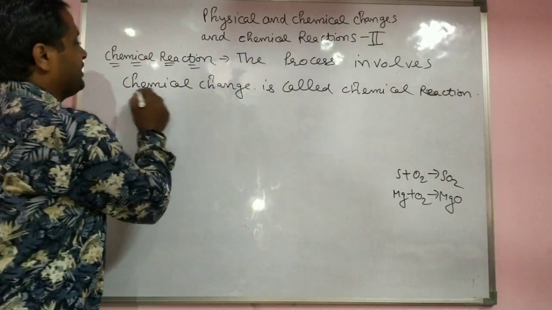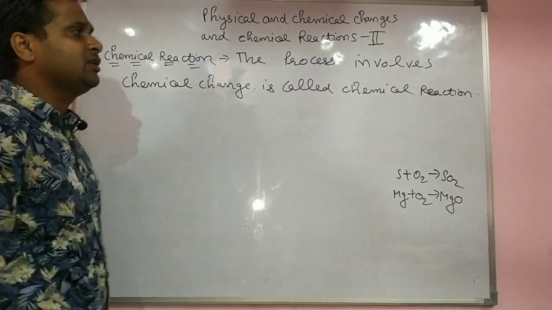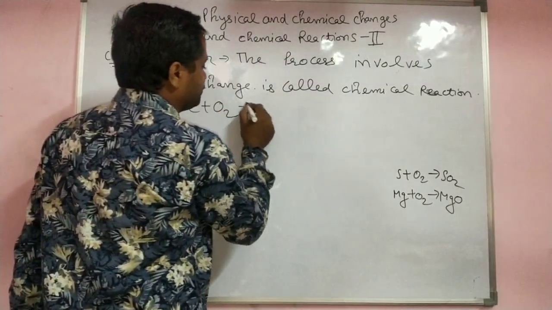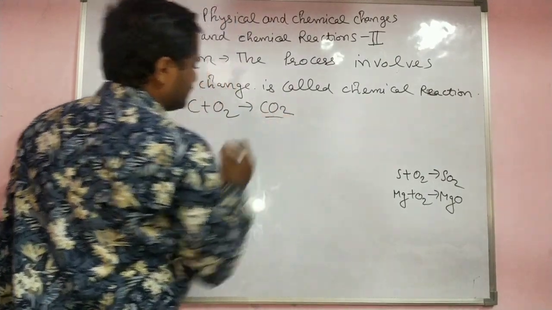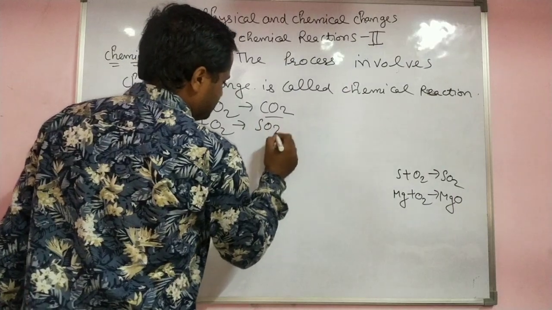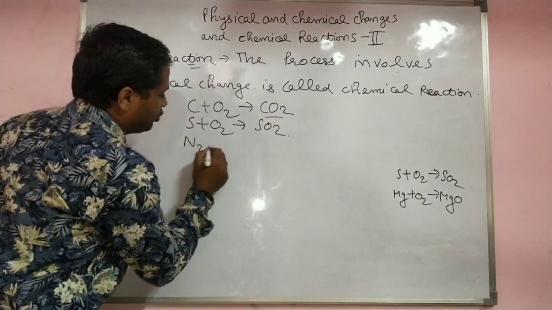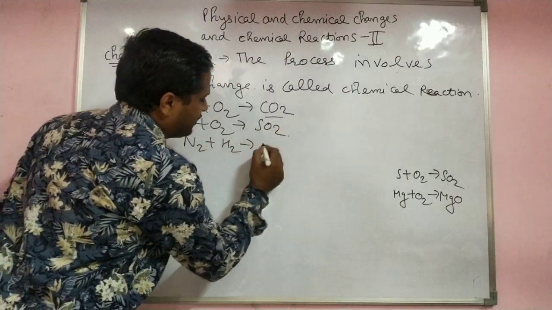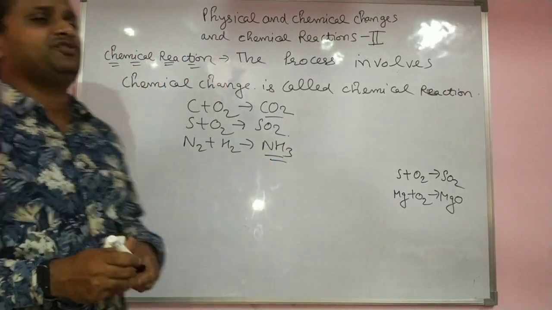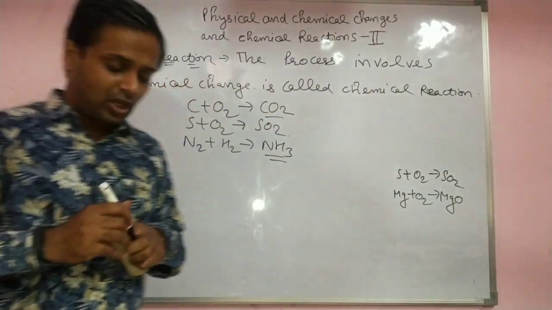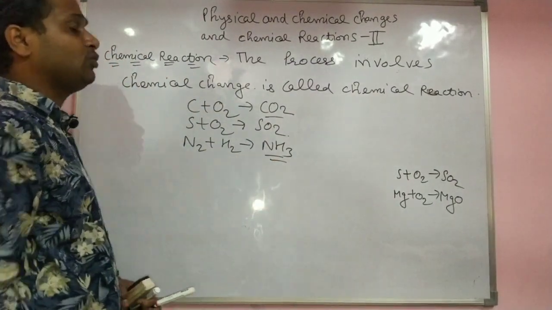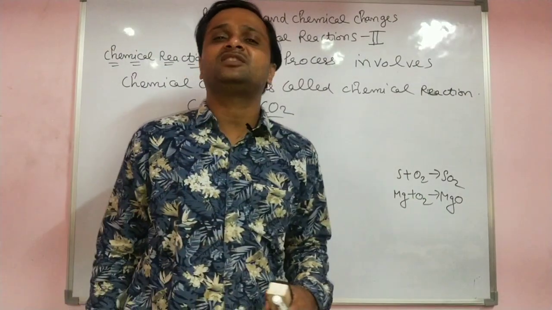Chemical change means a new substance is formed. I already told one example, C plus O2 gives CO2, and S plus O2 gives SO2. N2 plus H2 gives us ammonia. These are chemical changes, new substances, where the properties of the product do not match with the reactant. Now the topic is what is the reactant and what is the product.